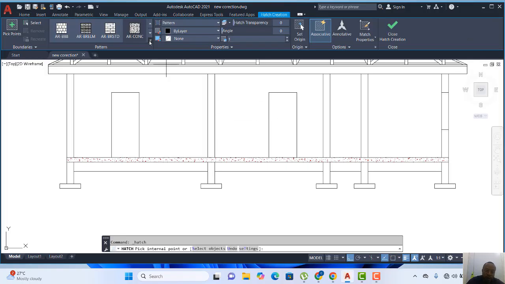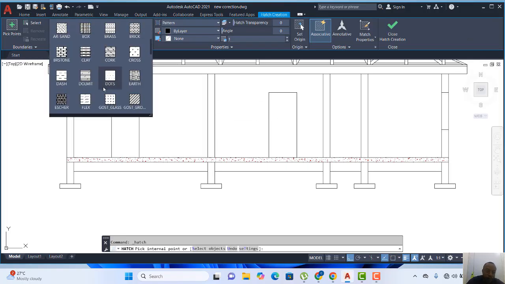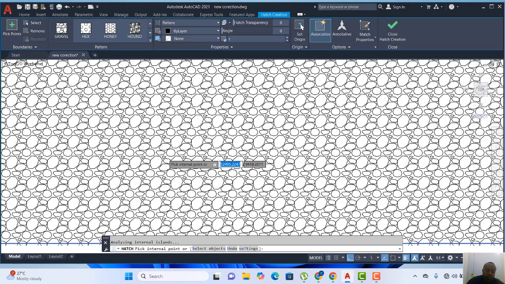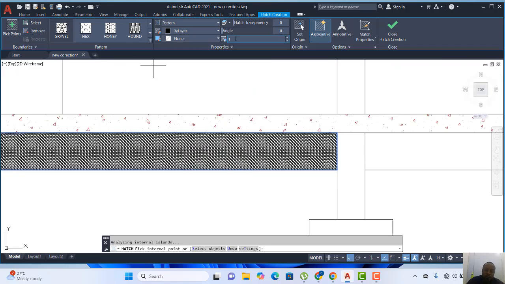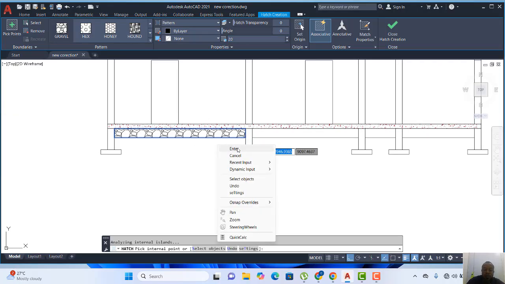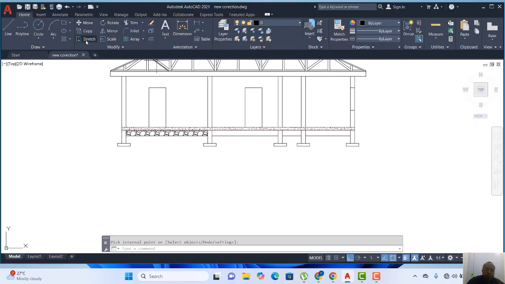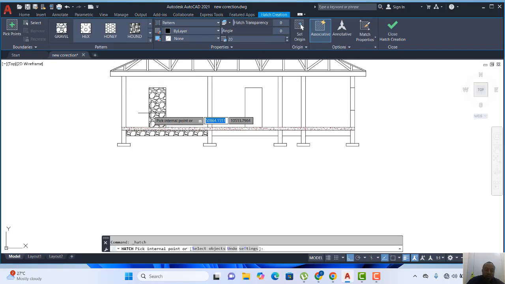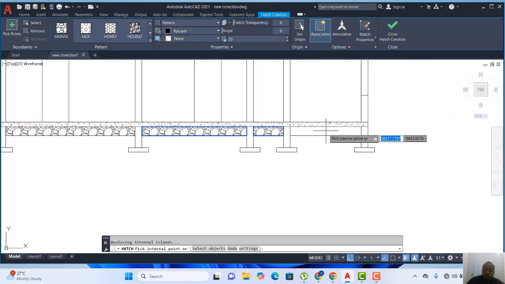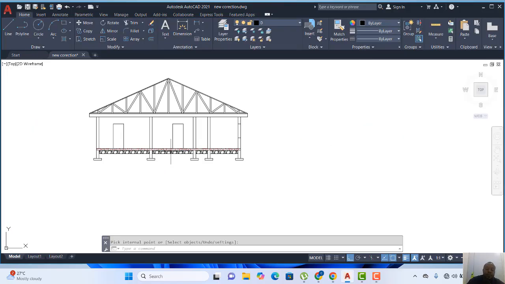Then after that, I'll go back to hatch again for my hardcore. So let's say I use hardcore. So I use that as a hardcore. Okay, but under the scale, let's say I use 20, and then I enter. So I think the 20 is fine. So if the 20 is fine, then I'll continue applying them. Okay, so I'll apply. Then I enter. So I have my hardcore.